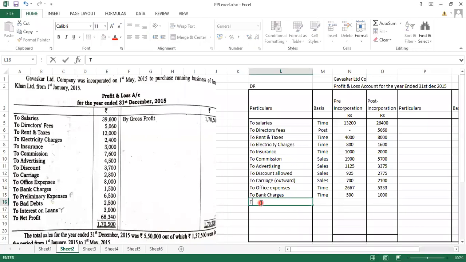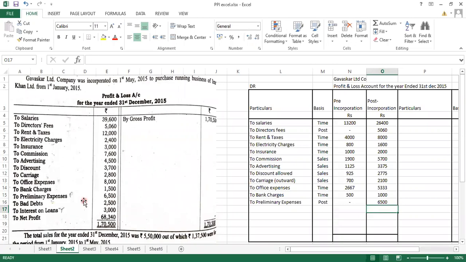Next one is preliminary expenses. Now these preliminary expenses are related to the post incorporation period. So it won't be divided in the time ratio or a sales ratio. Directly we have to write the amount in the post ratio. So to preliminary expenses, the basis will be post, and it will be directly written in the post column. Amount is 6,500.